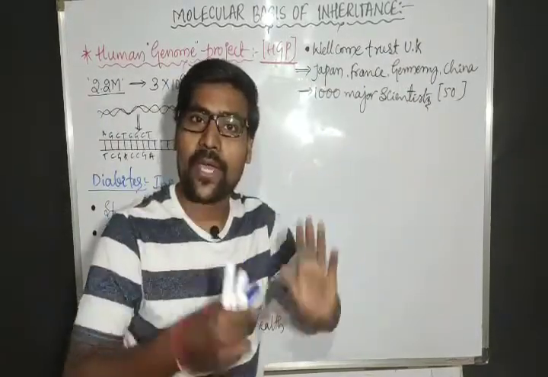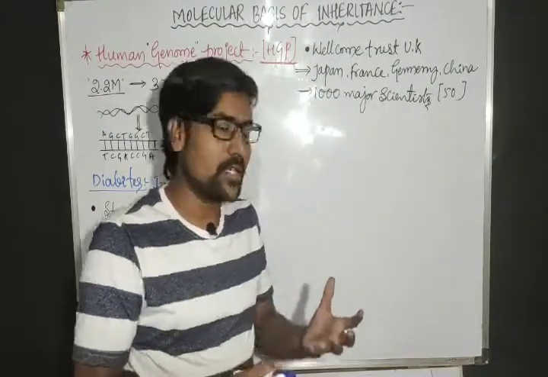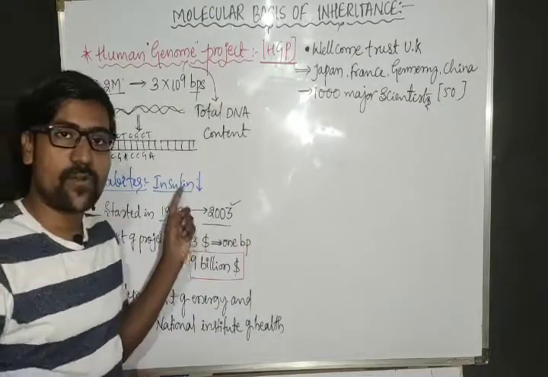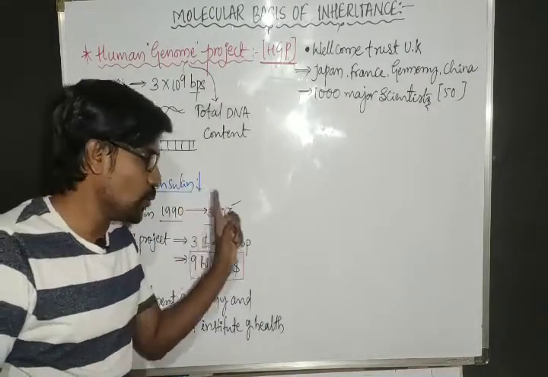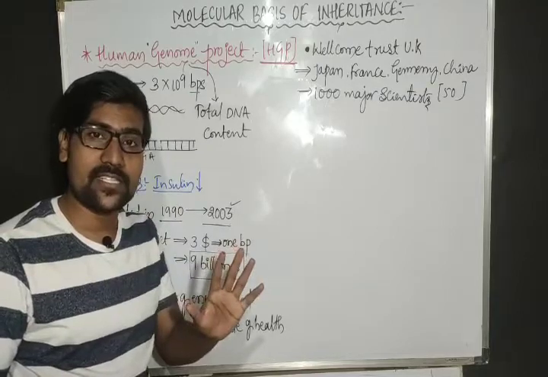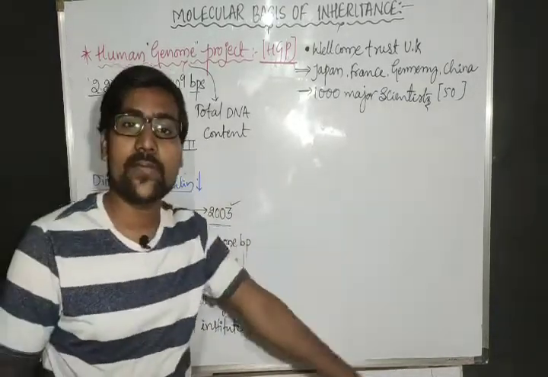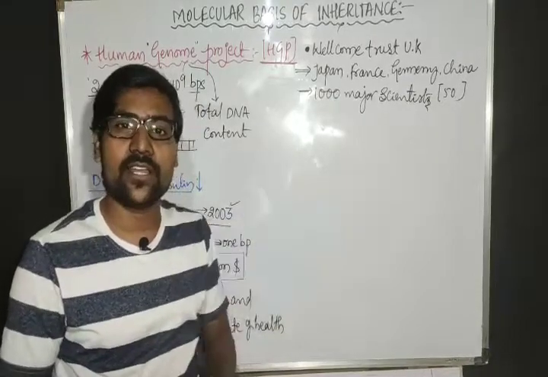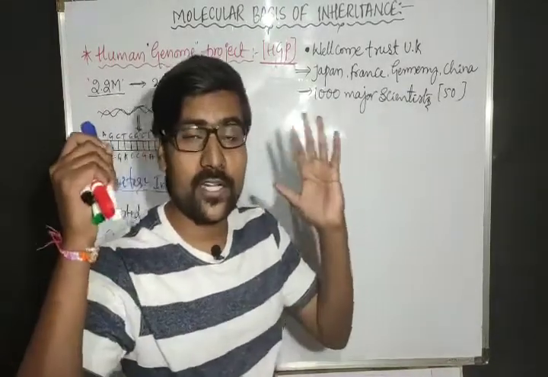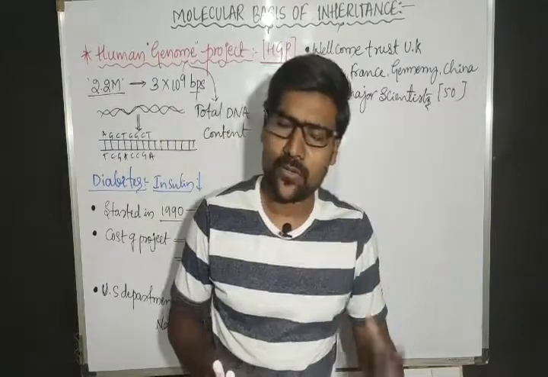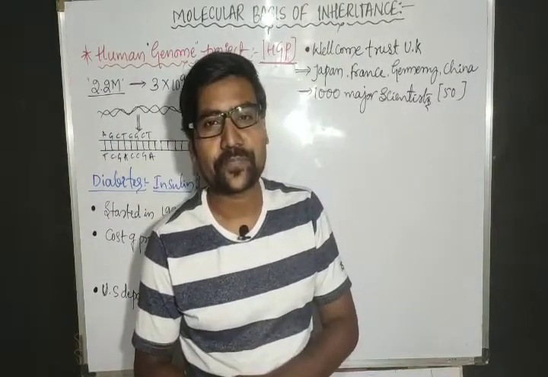Who is the head? America. All together for 13 years, from 1990 to 2003, they worked on only the 2.2 meters of DNA for sequencing of DNA. Imagine to what extent it is a huge project. That is a very interesting project, right?